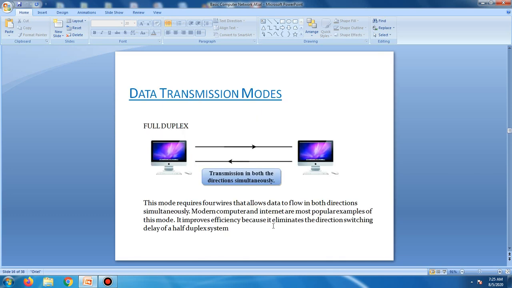Next one, full duplex. In full duplex mode, the communication is bidirectional. The data flows in both directions. Both stations can send and receive messages simultaneously.